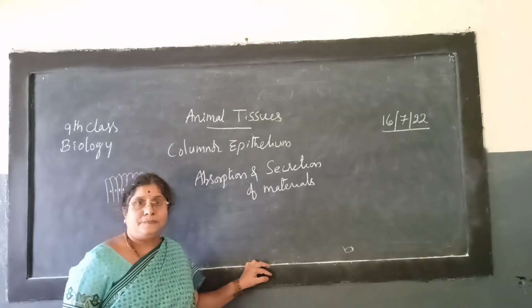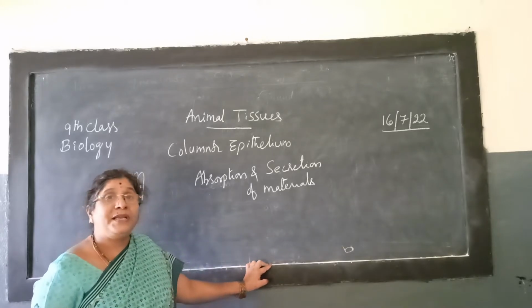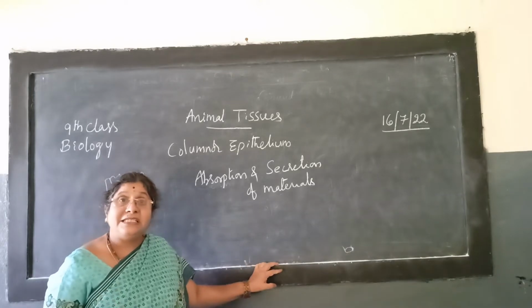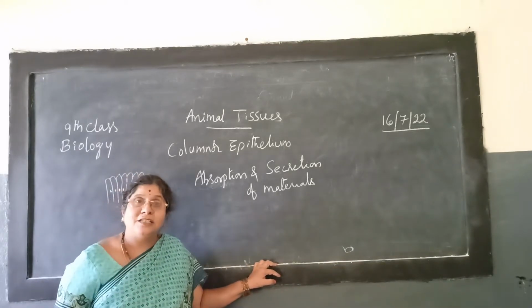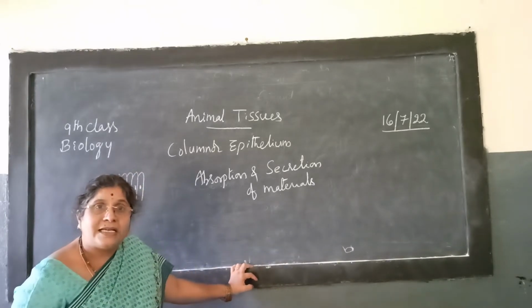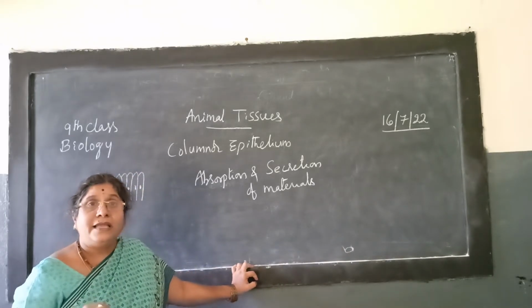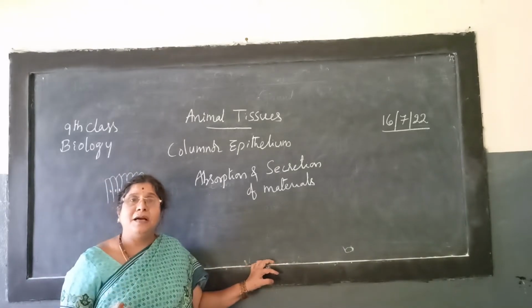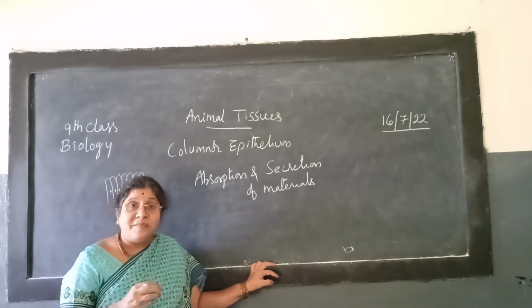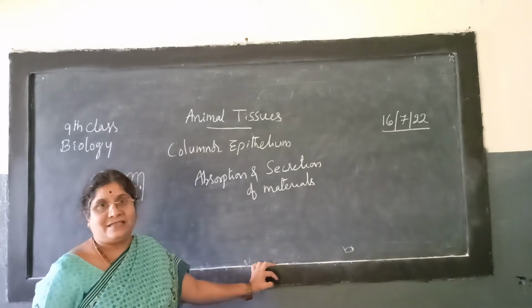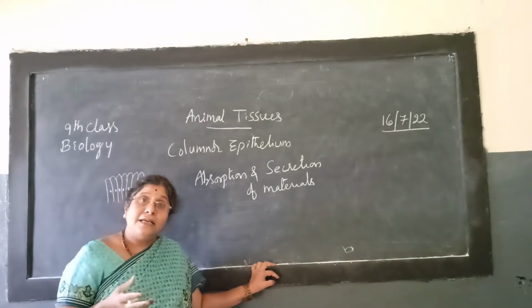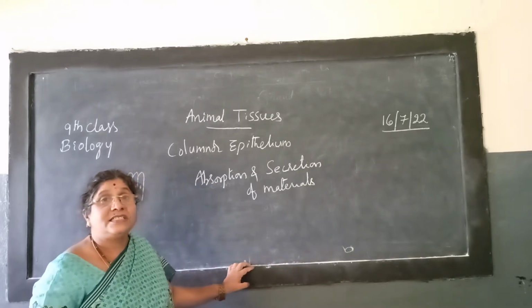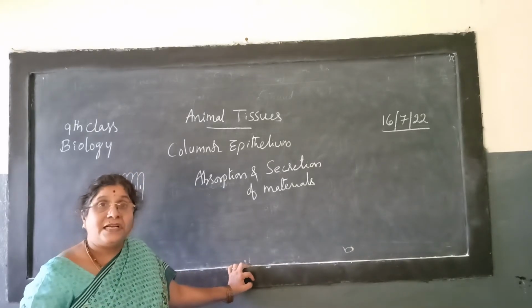And secretion, where does it happen? In the beginning I also mentioned the glands present in our body, like salivary glands in the buccal cavity, gastric glands in the stomach, and intestinal glands in the intestines. They secrete some chemicals, is it not? The chemicals are secreted by glands. Apart from that, some other glands secrete their secretions and release them directly into the blood.